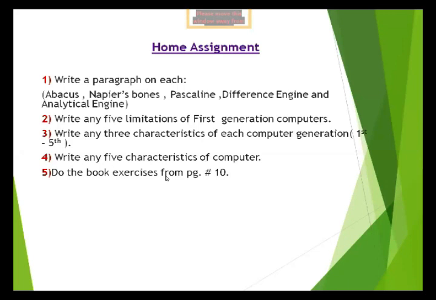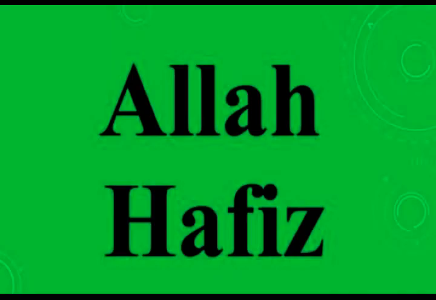Okay, take a screenshot of the home task. This is the home assignment of chapter number 1. First make a title page of chapter number 1, that is Characteristics and Evolution of Computer, and then do these questions. Questions number 1 and 2 you have already done. Questions number 3, 4, 5 you do in the computer copy. And note, do all work in your fair copy or computer copy. I hope you all have understood.